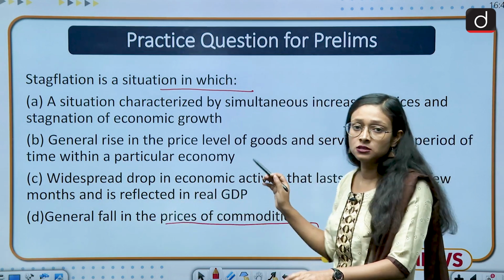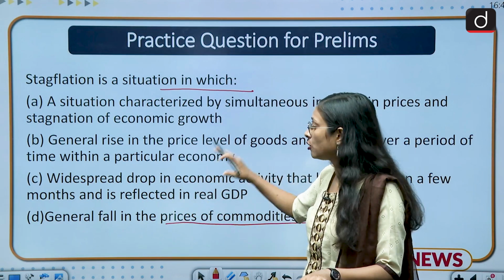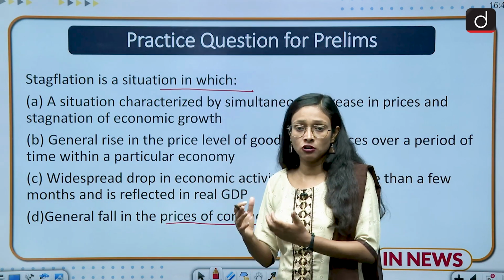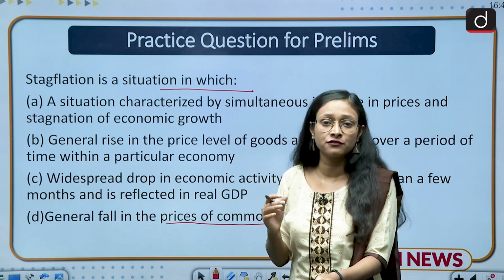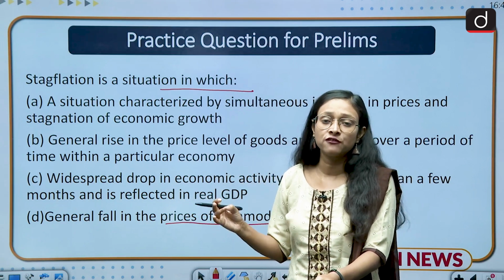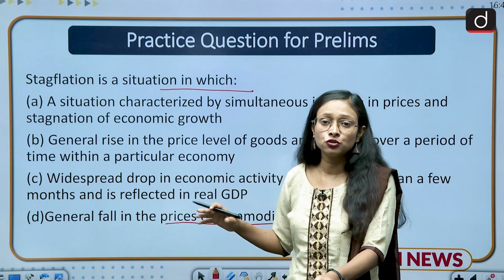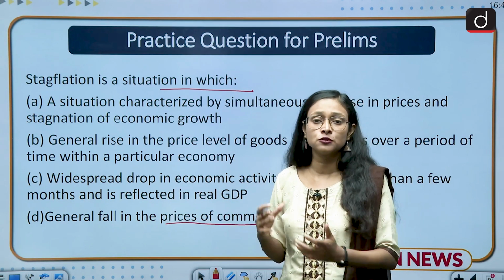You have to answer in the comment section which of the following options is correct, and along with all these things you have to find out the difference between inflation, stagflation, recession, and deflation. So you need to know the difference between all these terms.